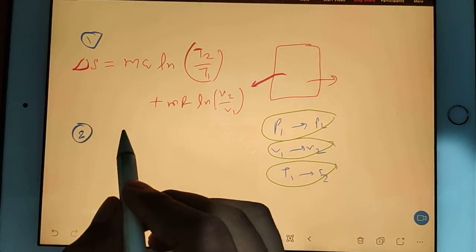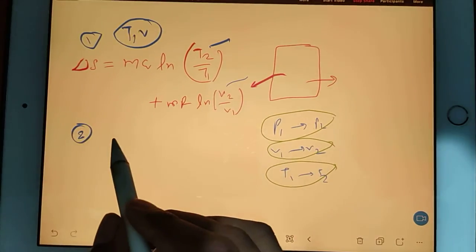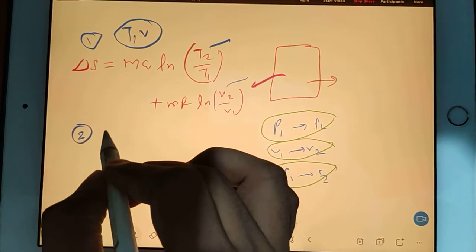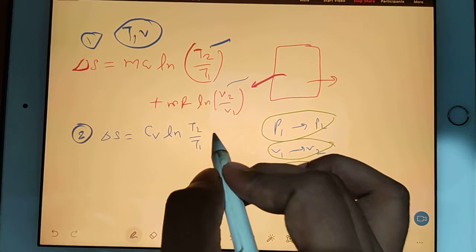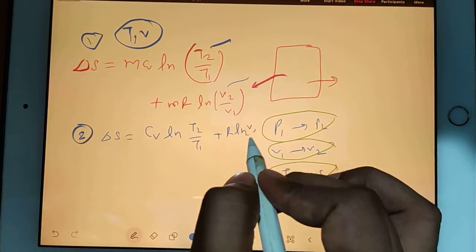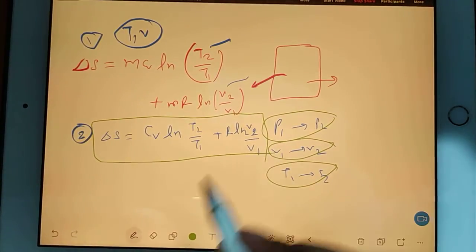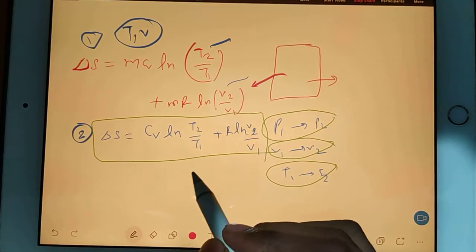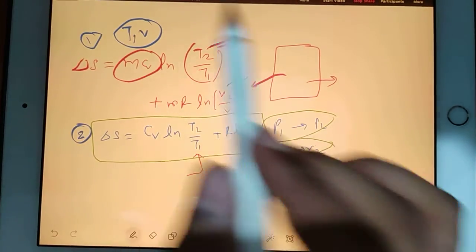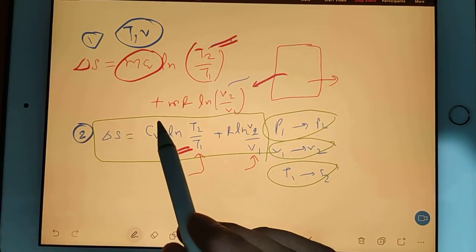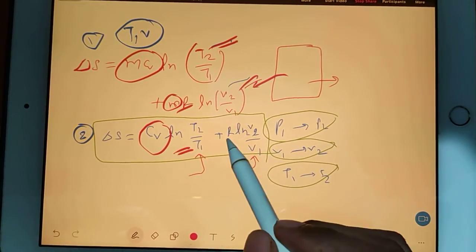Then you have a second formula. This formula is in terms of temperature and volume. Then you can also have the change in entropy formula like Cv ln T2 by T1 plus R ln V2 by V1. No need to write, I will give you the PDF. In the PDF you can make your notes. So see, here again this formula is in terms of temperature and volume. Only thing is, here with the temperature m Cv was coming, here with the temperature only Cv is coming. Here with the volume m R is coming, here only R is coming.